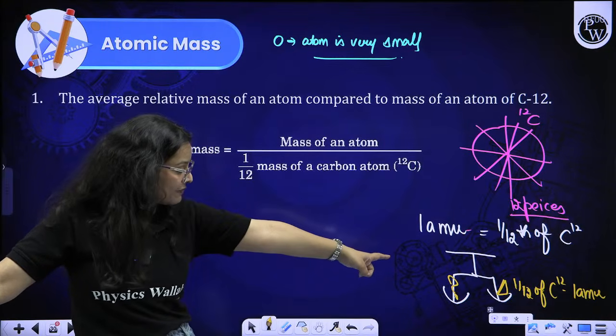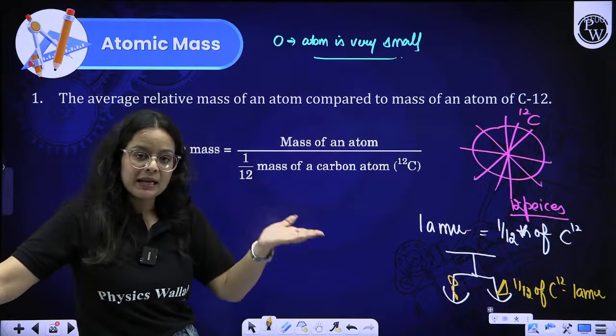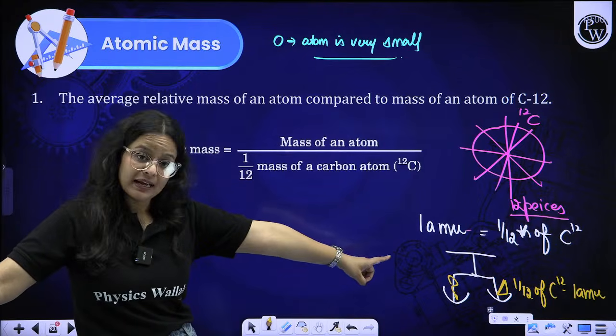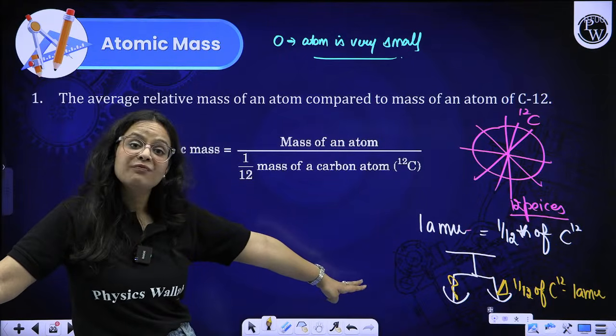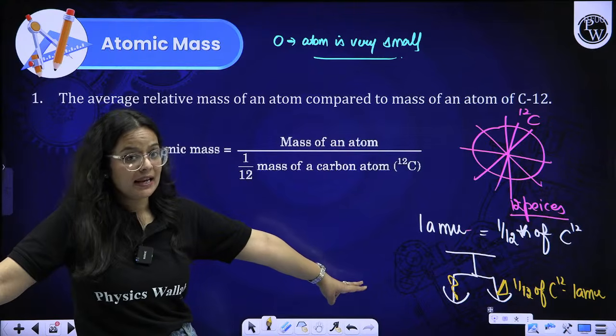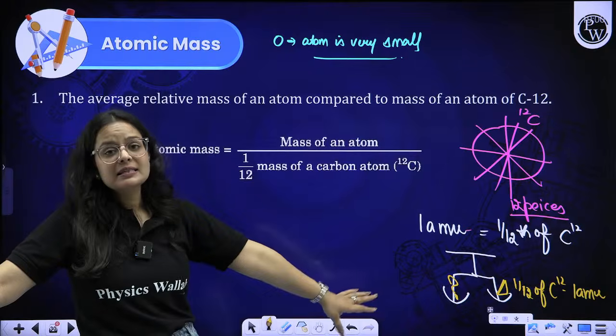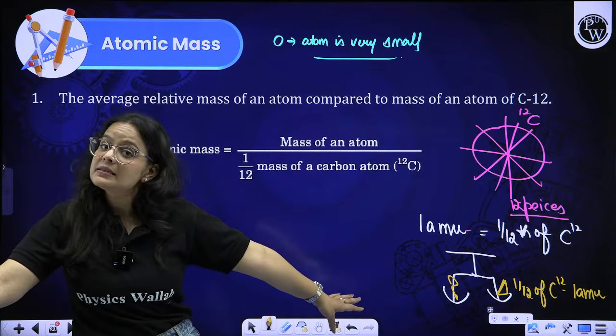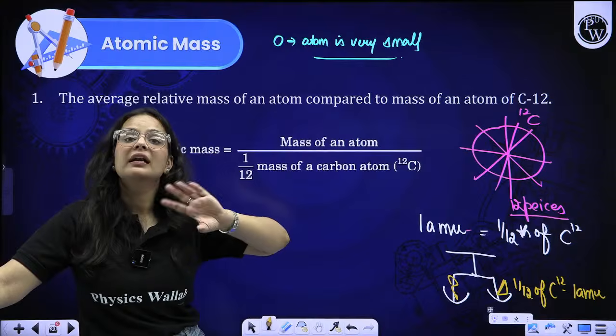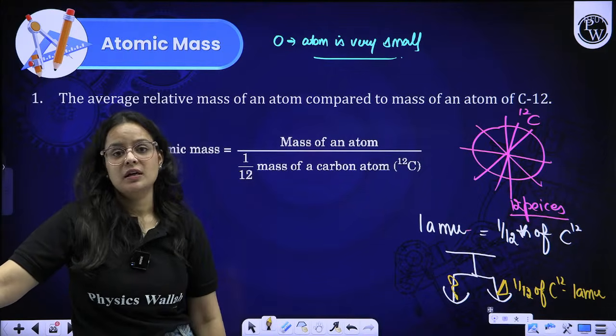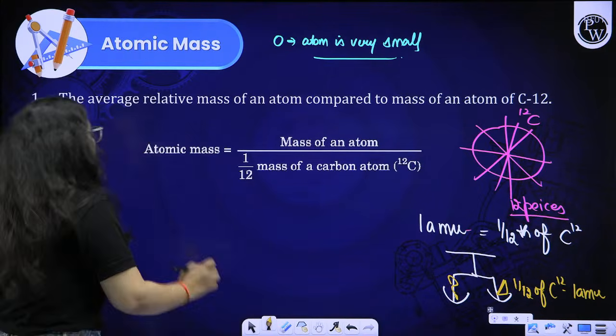Is that clear to you all? This is the relative mass, where I am taking the relation of the element to another one.